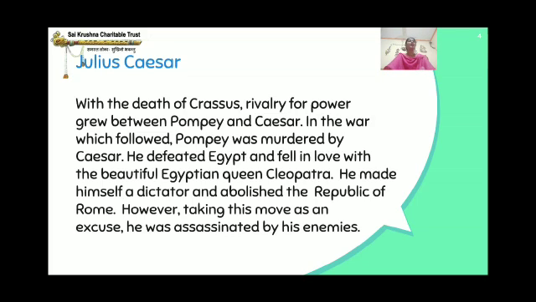Between Pompey and Caesar. So in the war which followed, Pompey was murdered by Caesar. So in the war between Pompey and Caesar, Pompey was murdered, means Pompey was killed by Caesar.